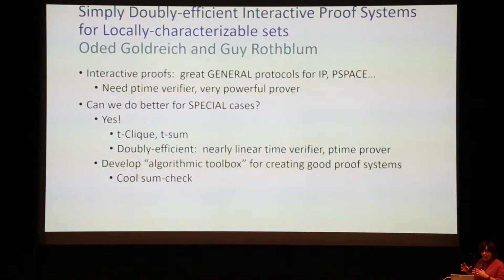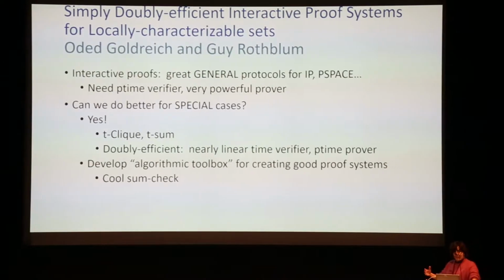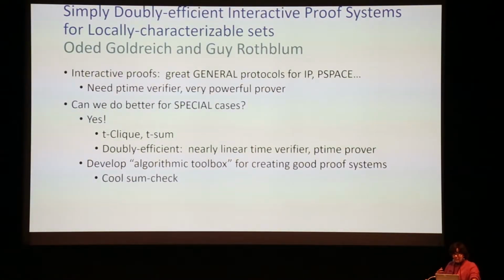Okay. Second, I want to talk about another paper, Simple Doubly Efficient Interactive Proof Systems for Locally Characterizable Sets by Goldreich and Guy Rothblum. So we've seen proofs. We talked about them yesterday. We talked about them for years. These are fantastic proofs where you have very general protocols for all of IP and PSPACE, where a prover can convince a verifier that a solution is correct.